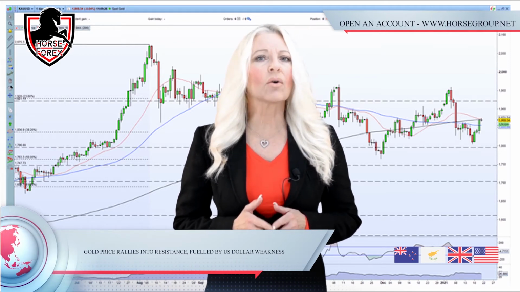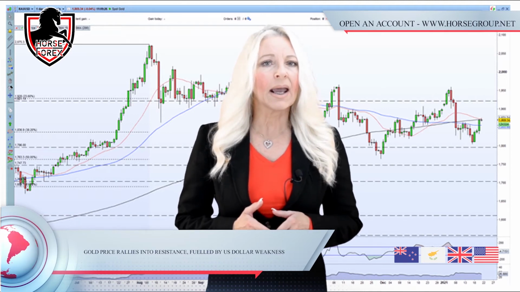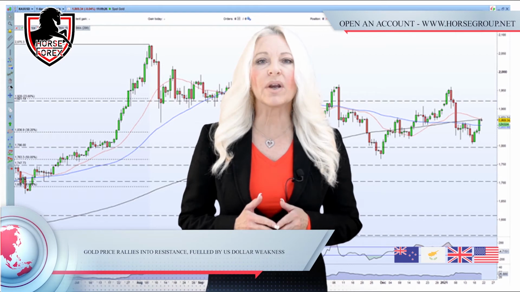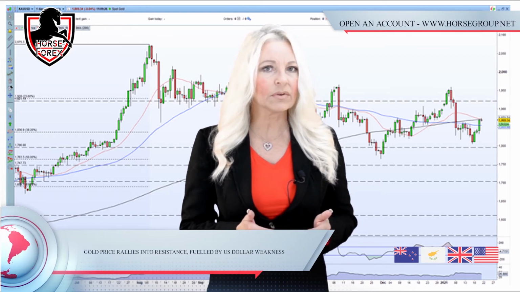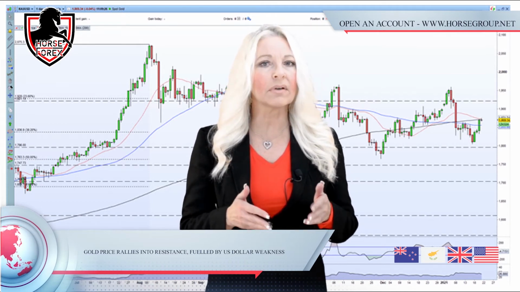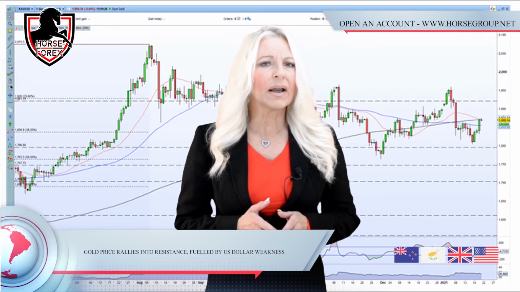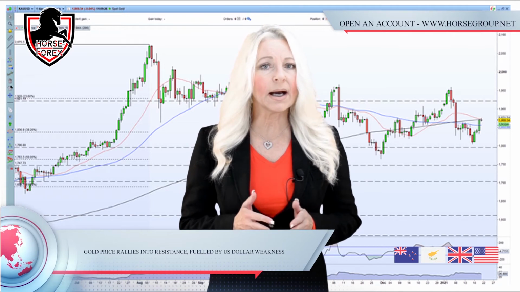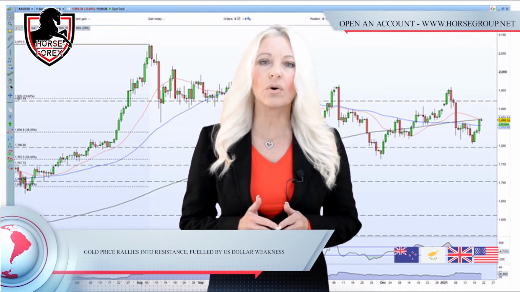Gold has gained around $60 from its low print on Monday and is now running into a cluster of moving averages between 1,854 an ounce and 1,874 an ounce. This area may provide stubborn resistance in the short term, with the CCI indicator also showing that gold is no longer oversold.